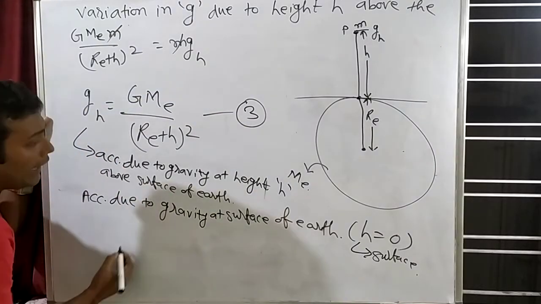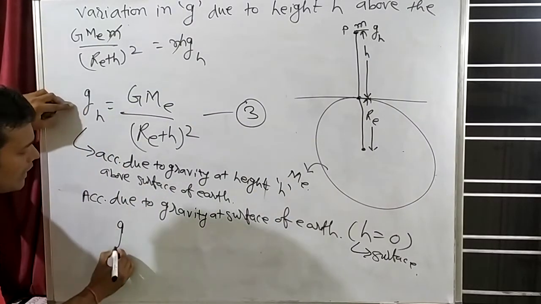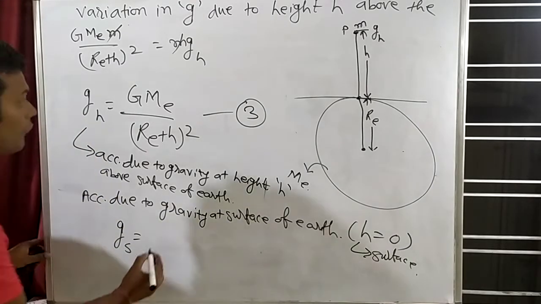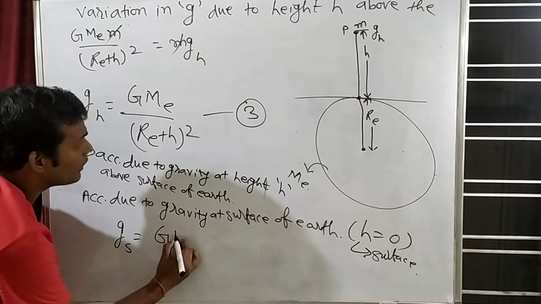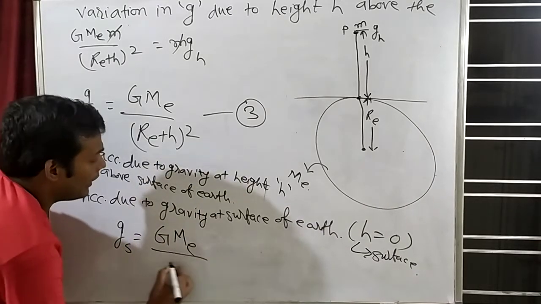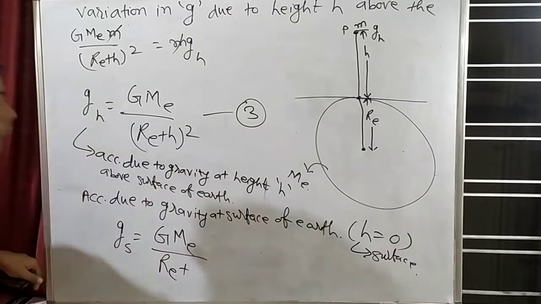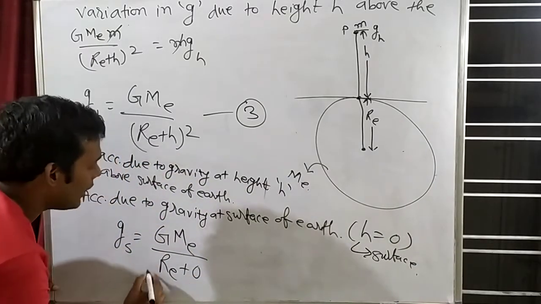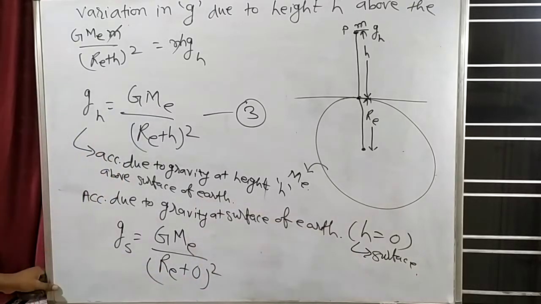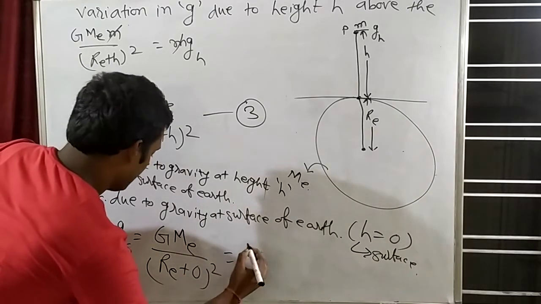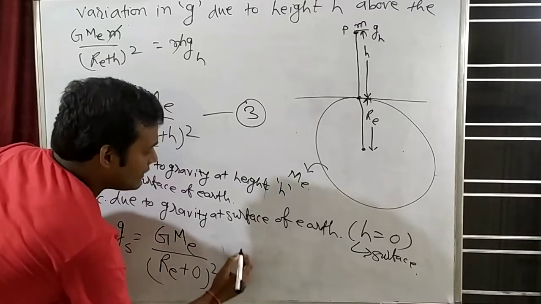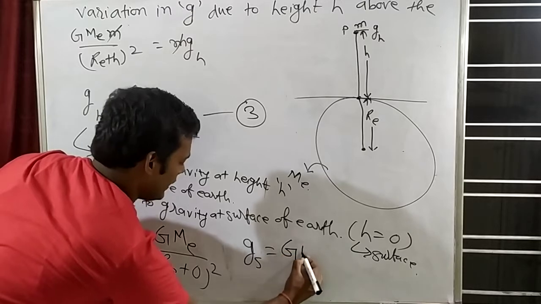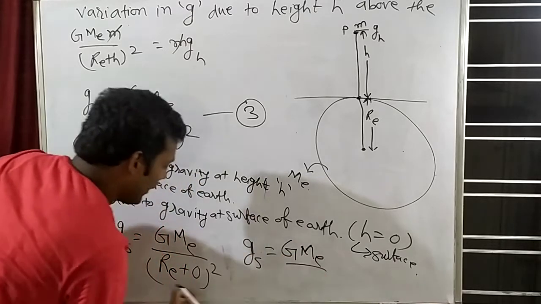So gs will be capital G, capital M divided by RE plus 0 whole square. Can we write this? So gs will become equal to capital G, capital M divided by RE square.